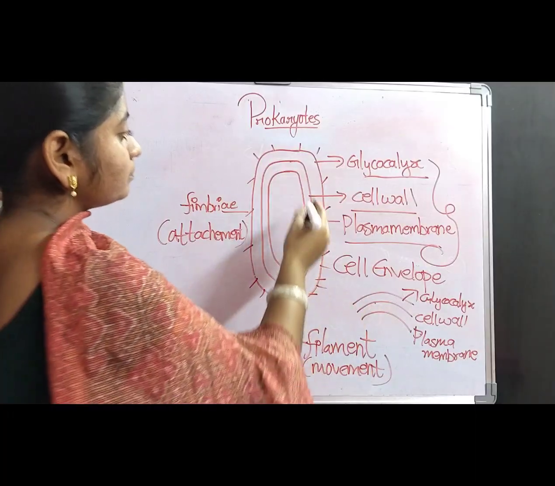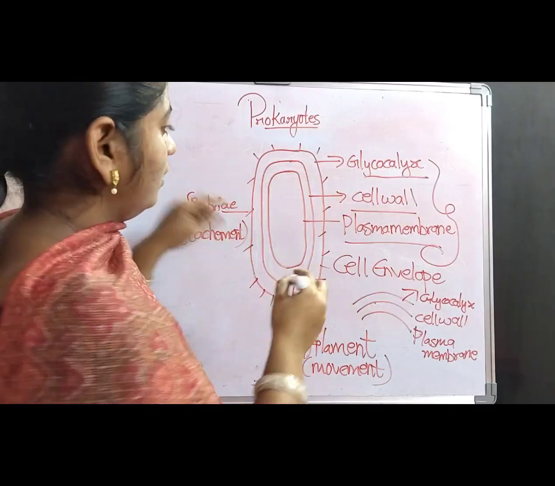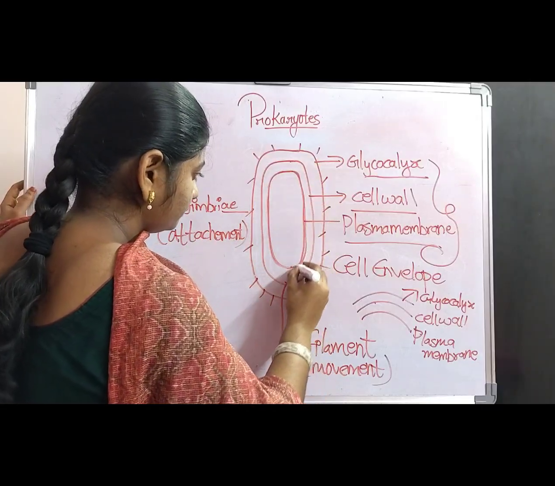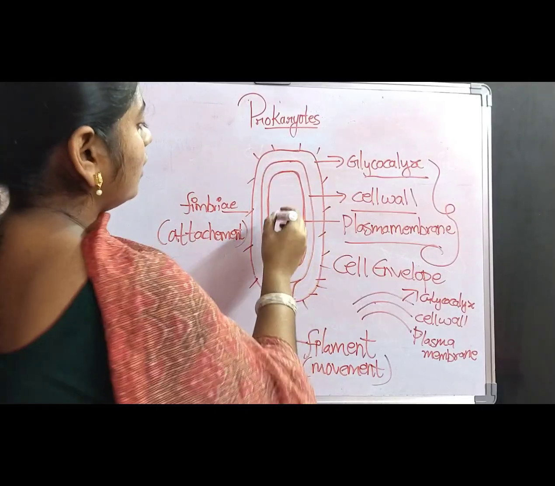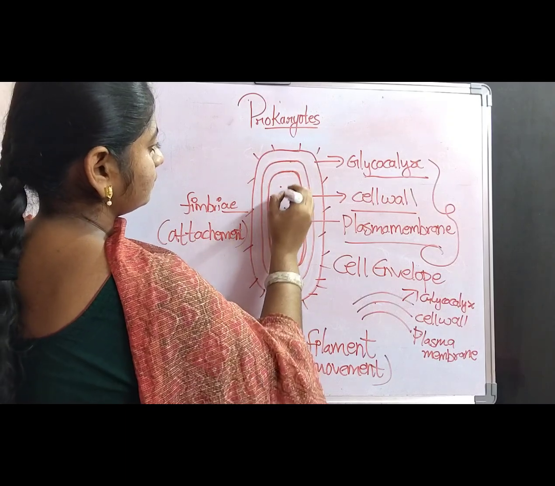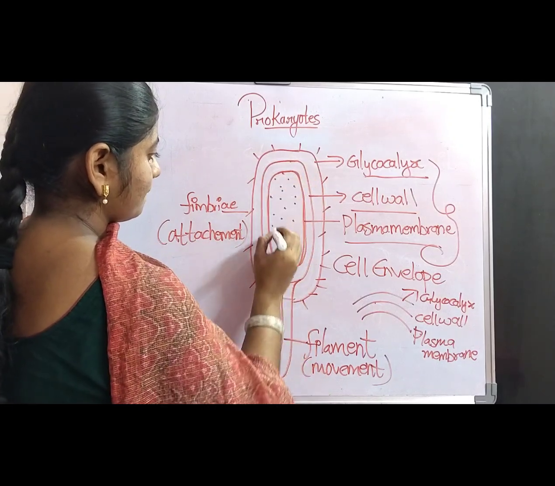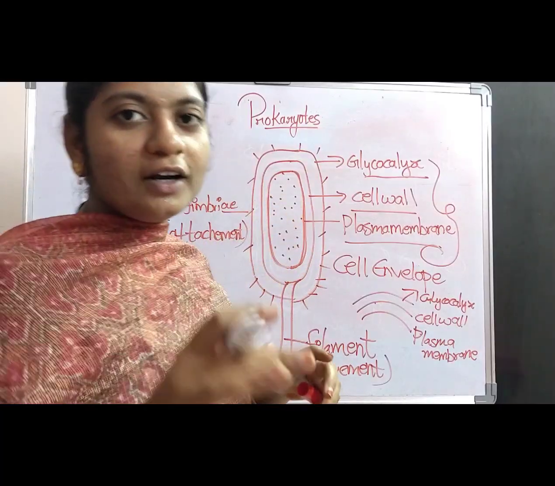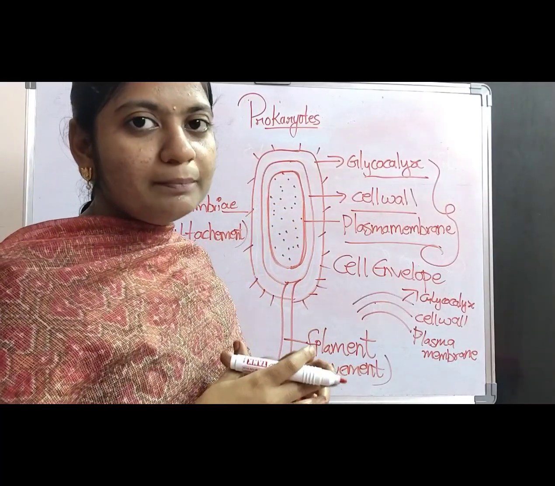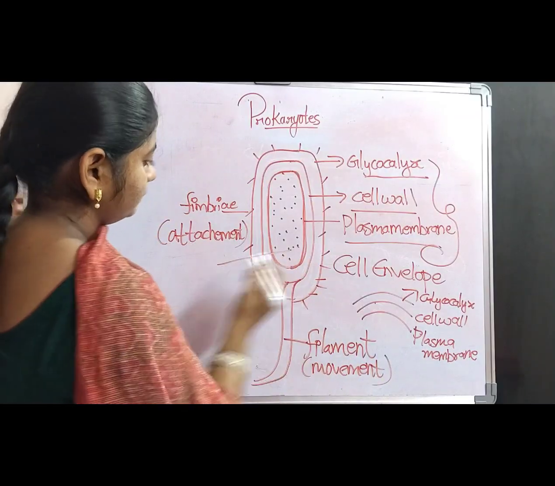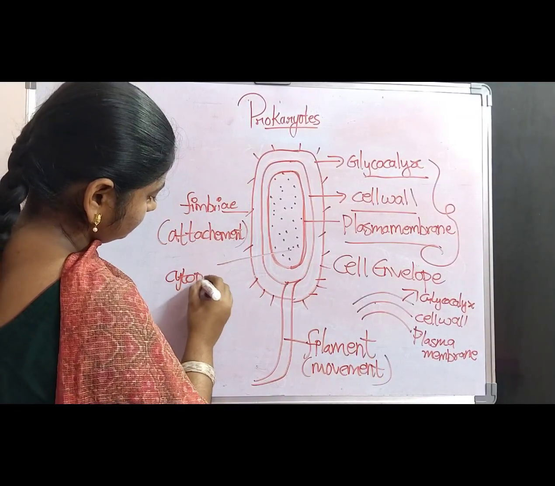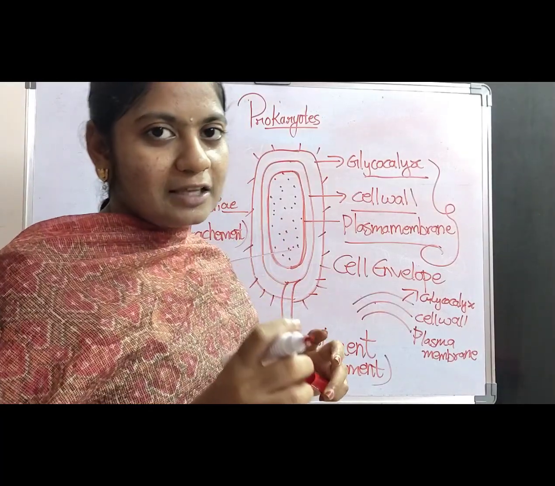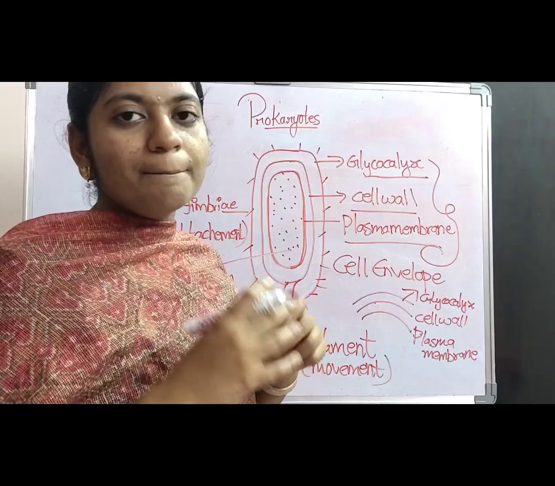And also, inside the plasma membrane, this is the plasma membrane. Inside the plasma membrane, a fluid-like substance is present. What is this fluid-like substance which fills the complete bacterial cell? Cytoplasm. So, the cytoplasm is the fluid-like substance which completely occupies the bacterial cell.